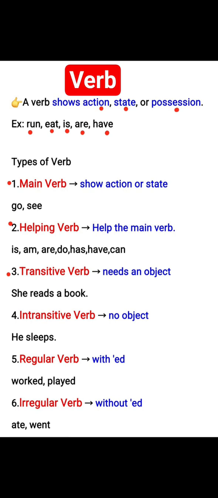Transitive verb. It needs an object. For example, she reads a book. Intransitive verb. No need of object. For example, he sleeps. Regular verb with ed. For example, worked, played. Irregular verbs without ed. For example, ate, went.